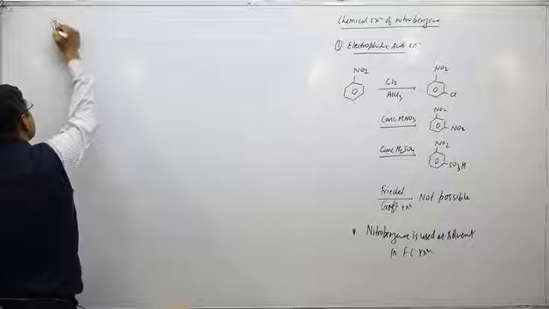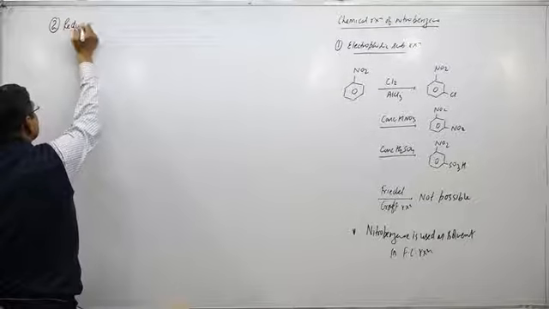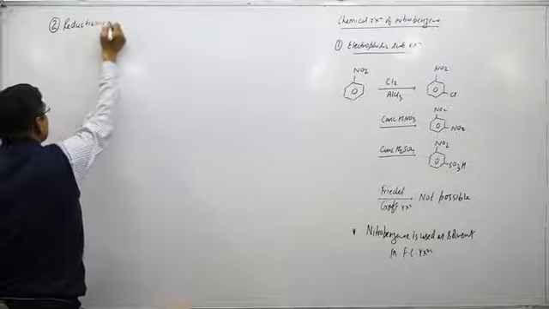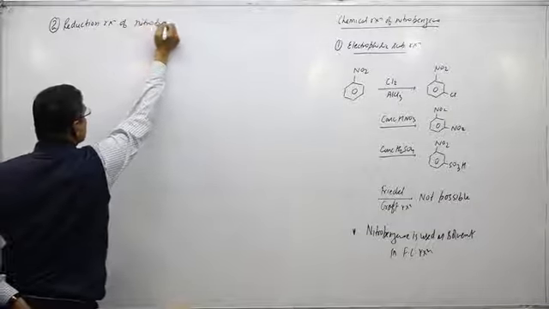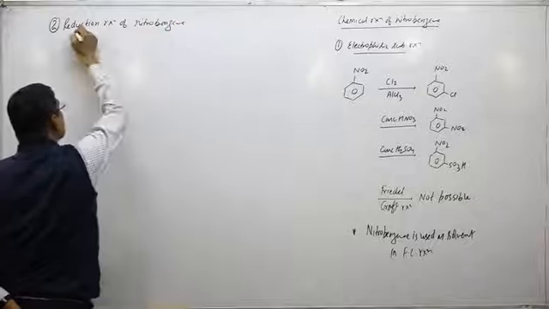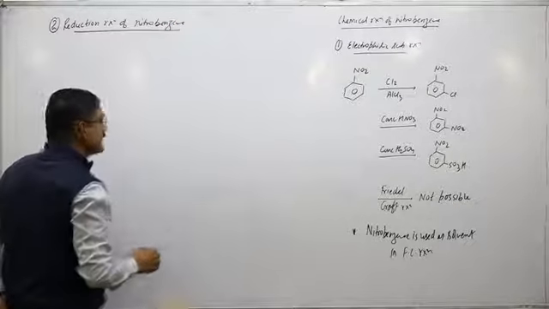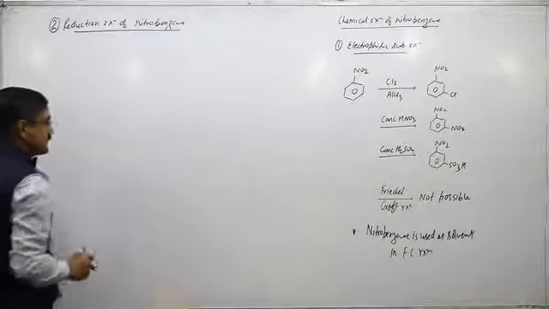Now the second one is the reduction reaction of nitrobenzene. There are different reductions in different conditions.